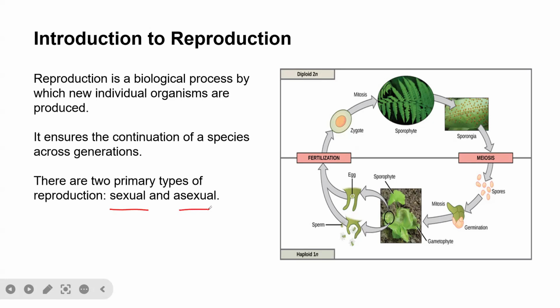Usually the organisms are produced through fertilization, especially in the case of sexual reproduction. And this fertilization can occur in humans and it can also occur in plants. Usually, the zygote and egg are very important in reproduction, where the organism itself is diploid with two sets of chromosomes.